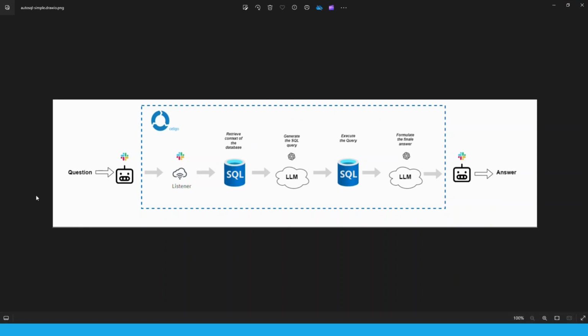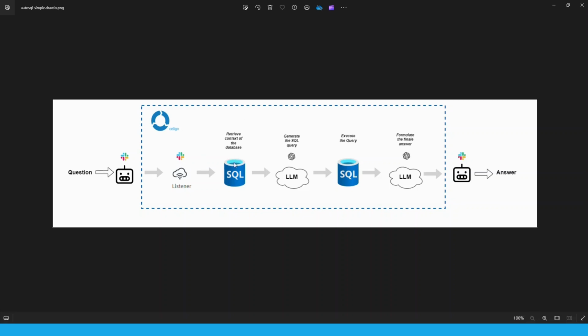Everything starts here with a question in a Slack channel. So we will have an app configured for that workspace in Slack. That app will listen to any event happening in the Slack channel. And if a question is asked in the Slack channel, that app will just send the event to a listener in our flow in the Integrator IO. So that listener will get the original question with a lot of other details like the user, the channel.